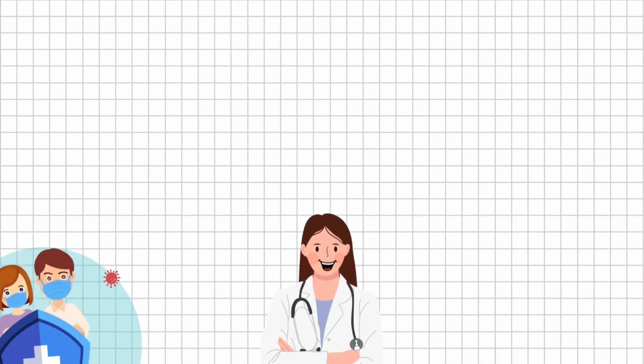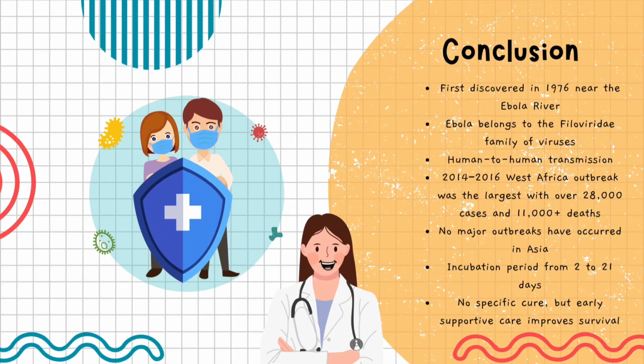The conclusion for our study of the Ebola virus is that Ebola virus was first discovered in 1976 near the Ebola River. It belongs to the Filoviridae family and is known for causing severe and often fatal illness in humans. The virus spreads through human-to-human transmission, typically via direct contact with infected body fluids.